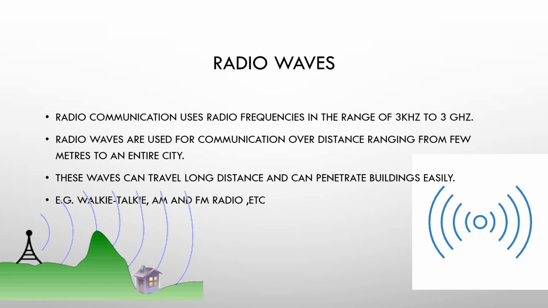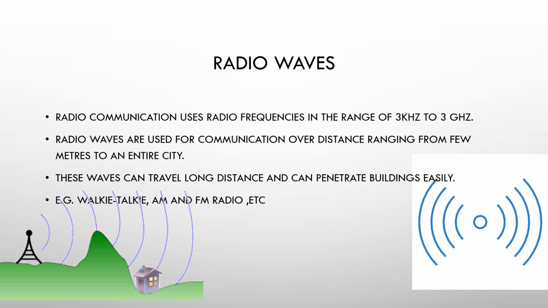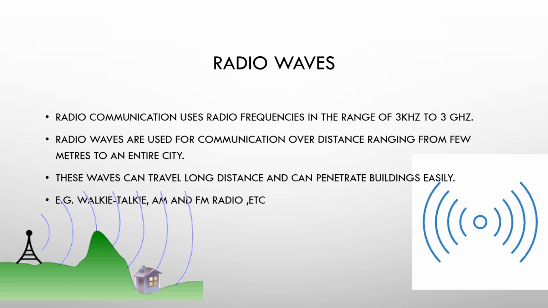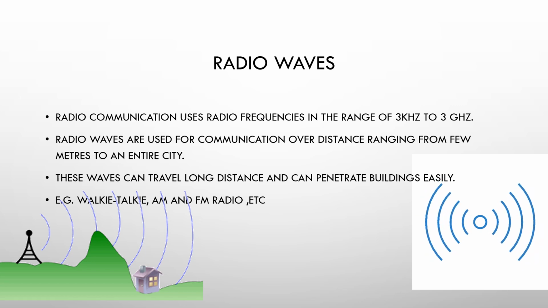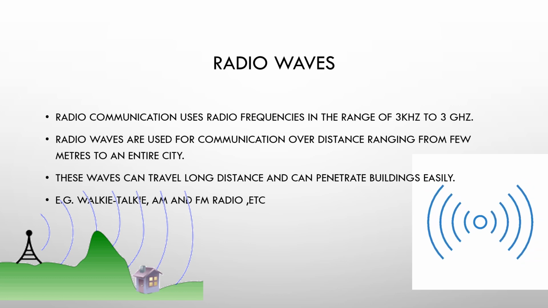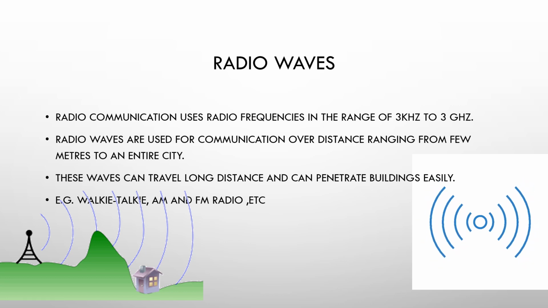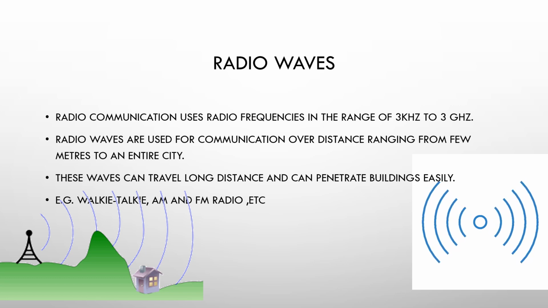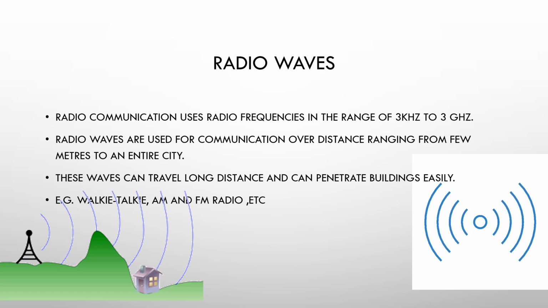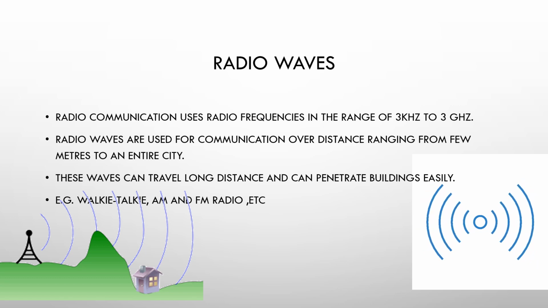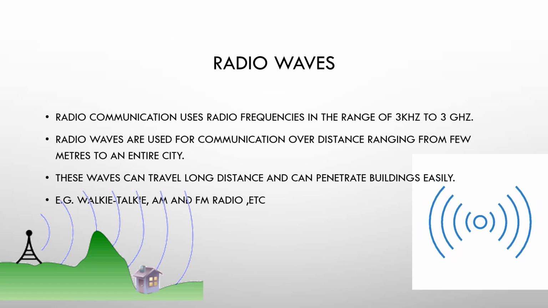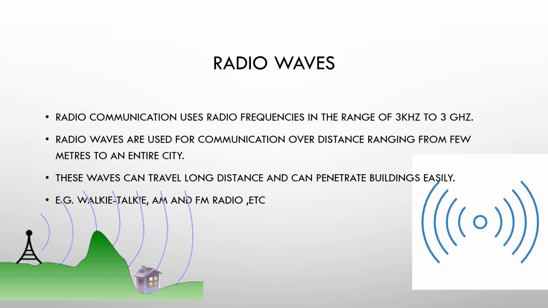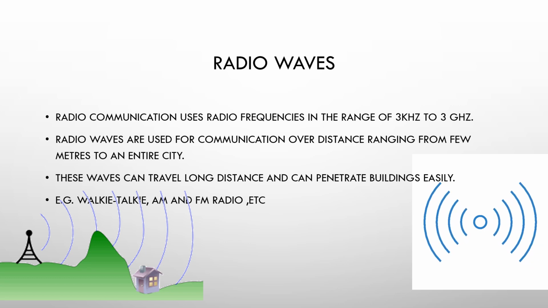Today we're talking about radio wave. Radio communication uses radio frequencies in the range of 3 kHz to 3 GHz. Now what is this 3 kHz to 3 GHz? Take the example of a radio. When you tune into a radio, there is a specific frequency through which you can hear a channel. That is nothing but hertz. So this is nothing but radio waves in hertz. These radio waves have a certain frequency through which we can communicate, in the range of 3 kHz to 3 GHz. Within that range only we can communicate in radio waves.